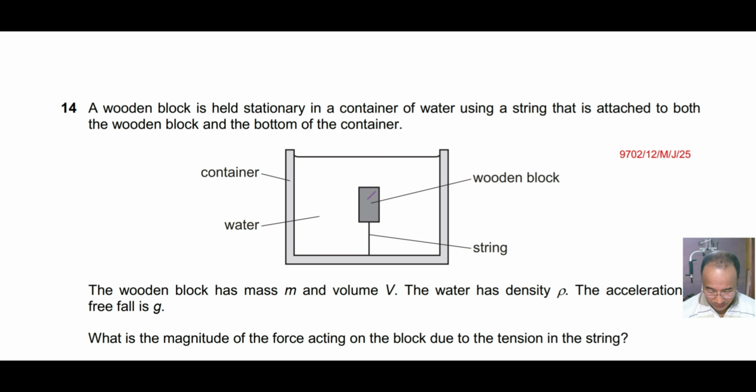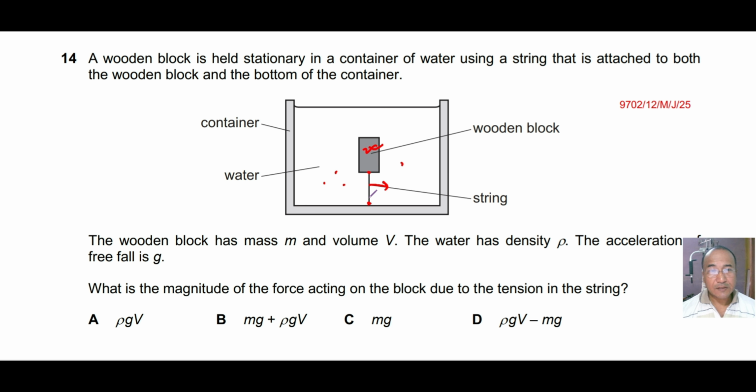string. So wooden block here, this is water here, and we have the string here. A string that is attached to both the wooden block and the bottom of the container. So it is attached here and it is attached here. The wooden block has mass m and volume v. The water has density rho. The acceleration of free fall is g.